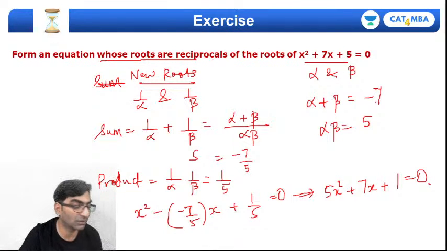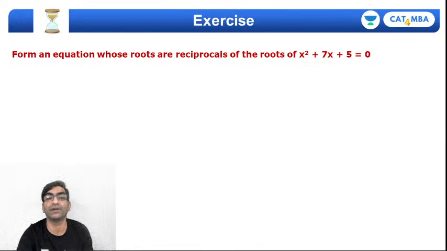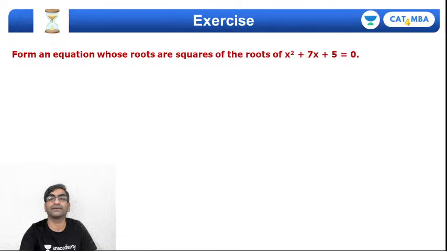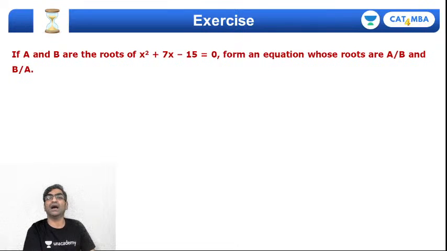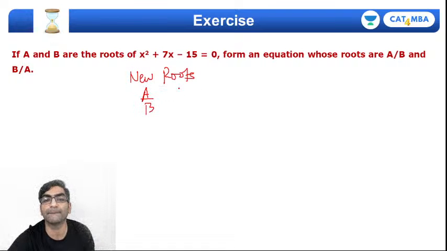That's the required quadratic equation. Yeah, no brainer. Again, form an equation whose roots are reciprocals. We've already done this, right? If a and b are the roots of this quadratic equation, x square plus 7x minus 15 equals 0, how do I make a quadratic whose roots are a by b and b by a? Think about it. You want new roots as a by b and b by a.